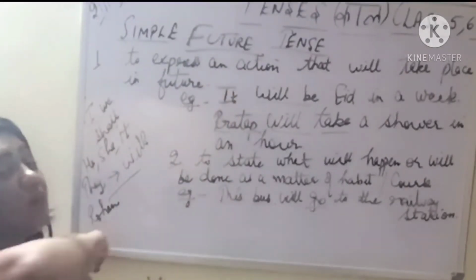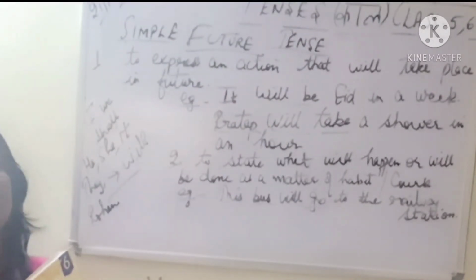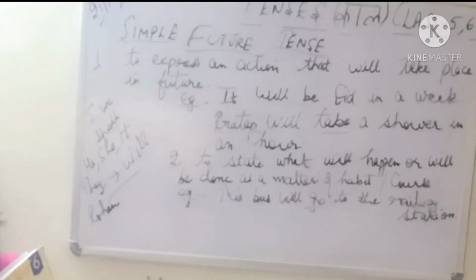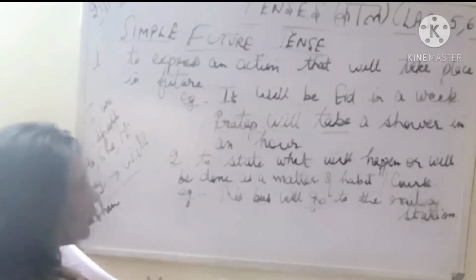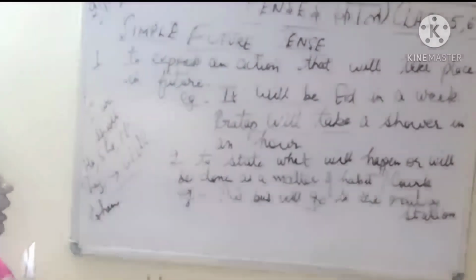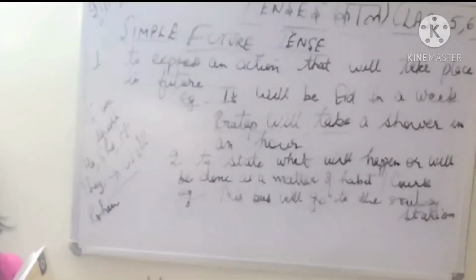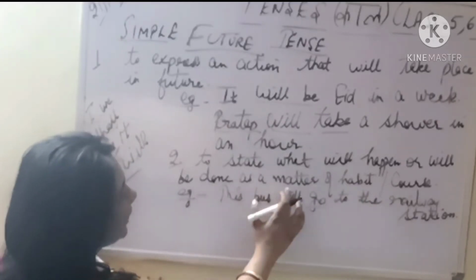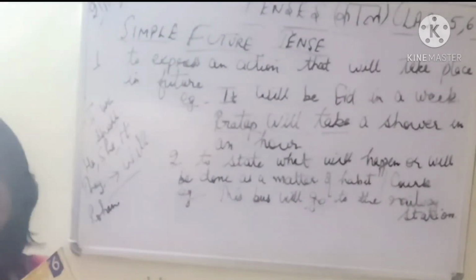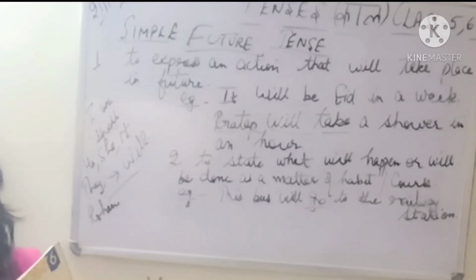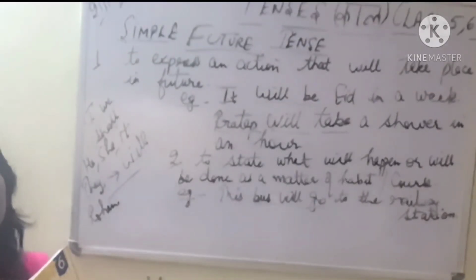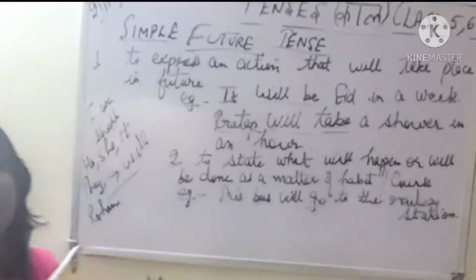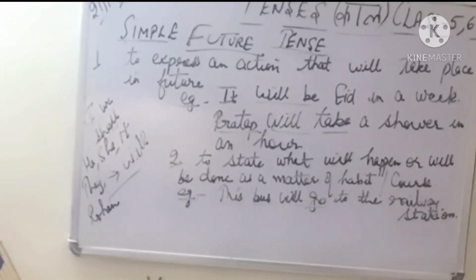And let me tell you, whenever you have future tense, we always use the first form of verb. This also we will do when we will be changing the tenses, when we will be doing the future tense. So that time it will be clear. I will be telling you the rules. Bus will go to the railway station. So this is to state what will happen or will be done as a matter of habit or course. अब ये तो रूटीन का काम है उसका कि बस रोज आती है और कहाँ पे जाती है, रेलवे स्टेशन. This bus will go to the railway station. This is a habit. अब उसका रोज का रूटीन है, रोज की हैबिट है, कोर्स ऑफ एक्शन है.